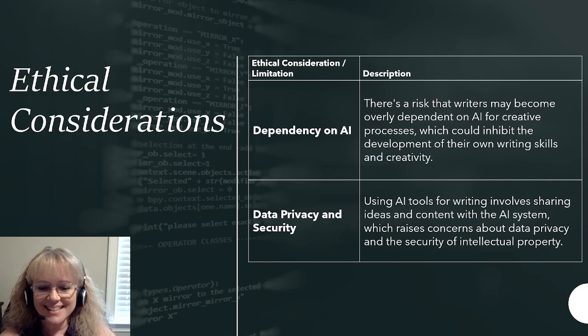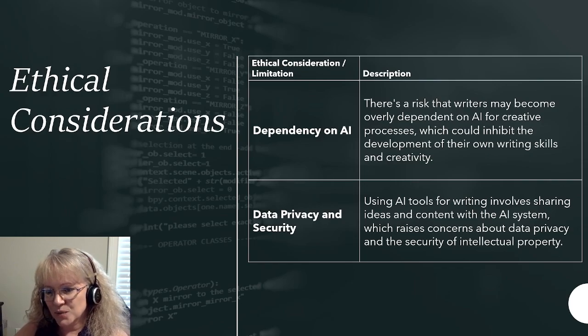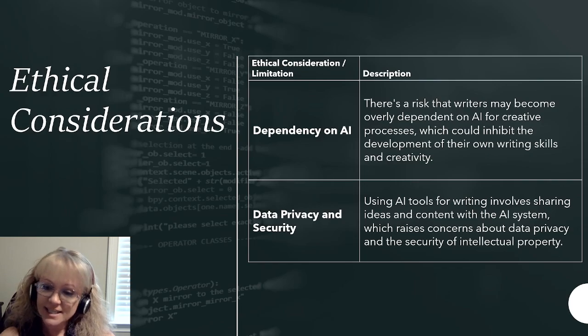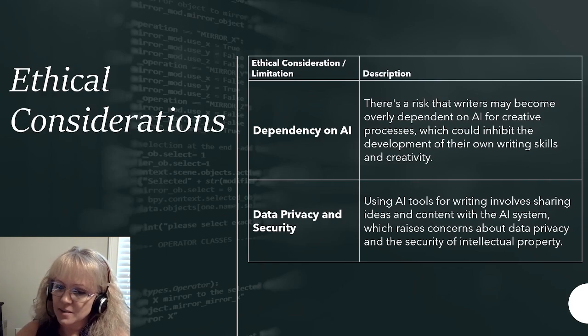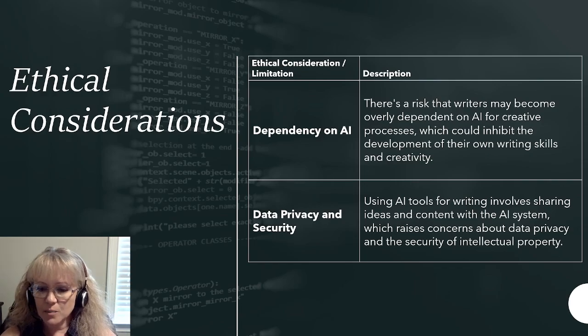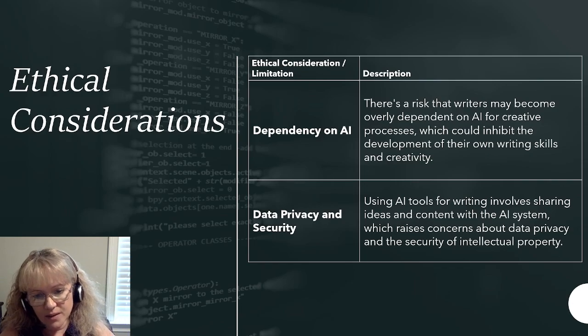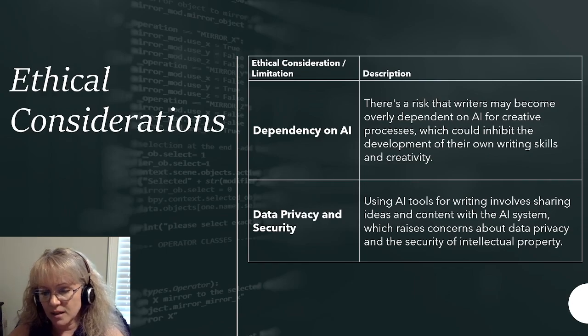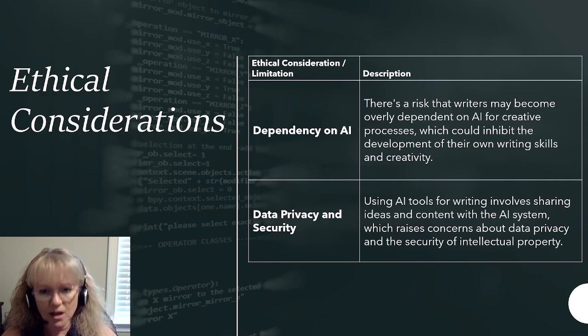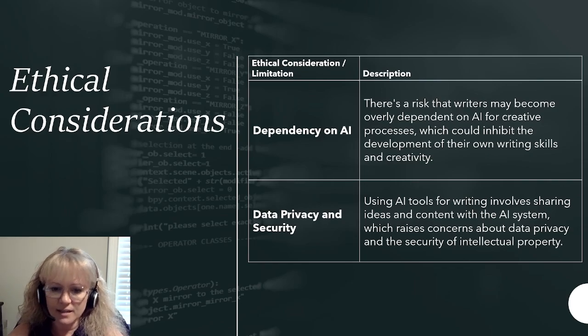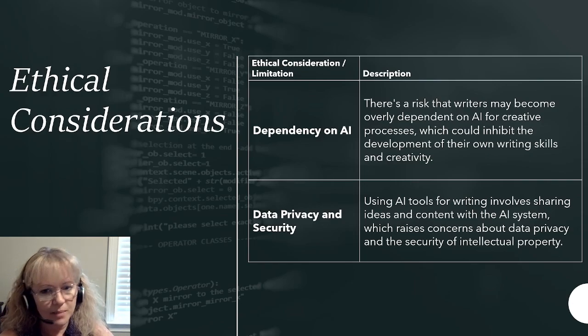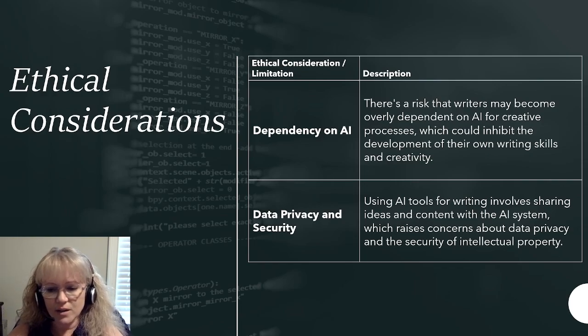Data privacy and security. Using AI tools for writing involves sharing ideas and content with the AI system, which raises concerns about data privacy and the security of intellectual property. This is definitely a concern. This is another one of those that is going to be discussed in Congress for the next decade. Obviously, if I put something into ChatGPT, does it own my thoughts now? Can I get them back out? Are they there forever? There is no privacy anymore.